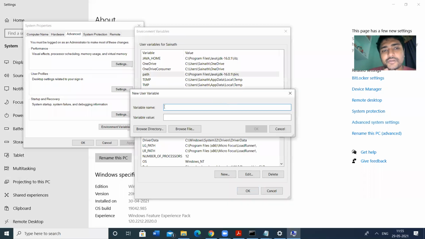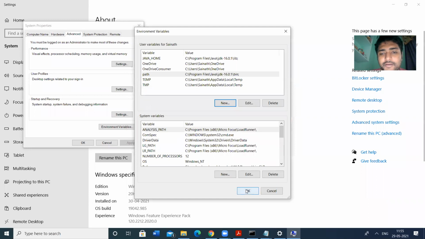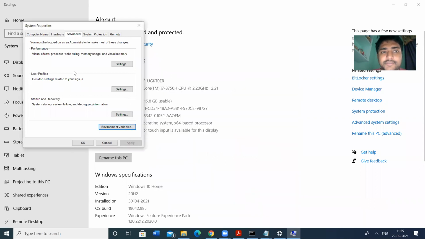Click on new. Here we have environment variable name and variable value. Variable name is path. Either capital letters, small letters or mixed letters can be accepted. Variable value is the path that we copied, that means C:/program files, and then click on OK. Then your path is set.